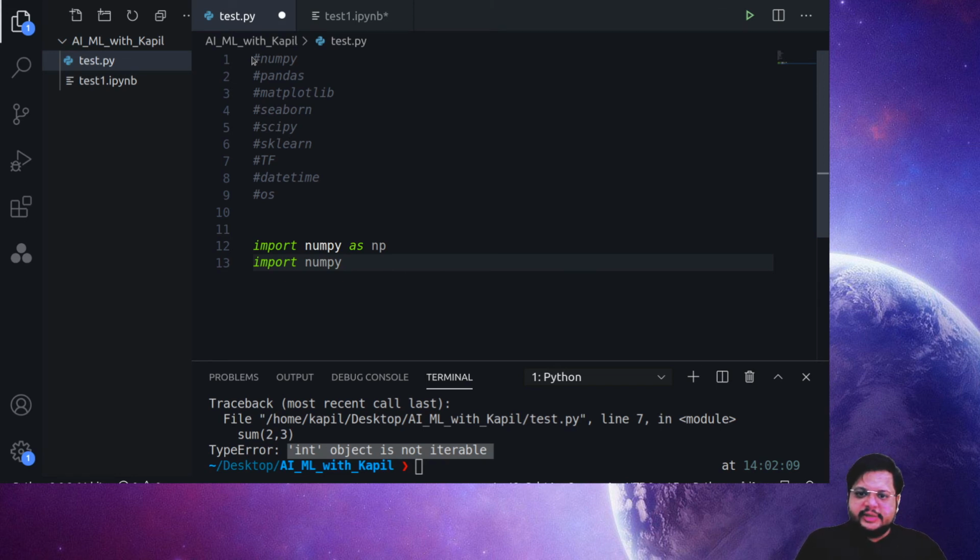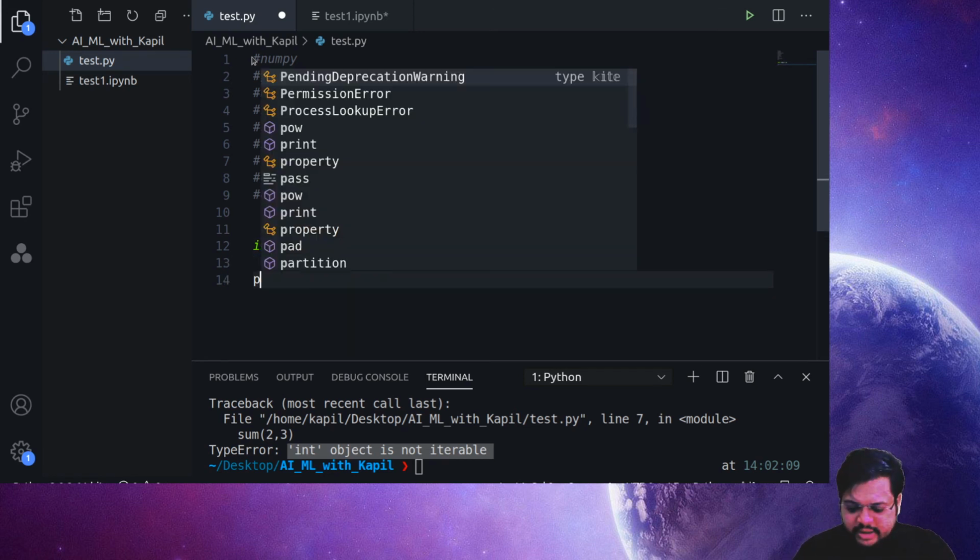Then why do we use as np? The reason is that whenever I say np.sum, it means we know that we are calling this sum from the NumPy package. Many packages internally use another package. So pandas uses NumPy, matplotlib uses pandas. Suppose there is a conflict: if you directly call sum, then we won't be able to know whether this sum is being called from NumPy or from pandas, if we are importing both NumPy and pandas. So that's why we use this convention: import numpy as np.